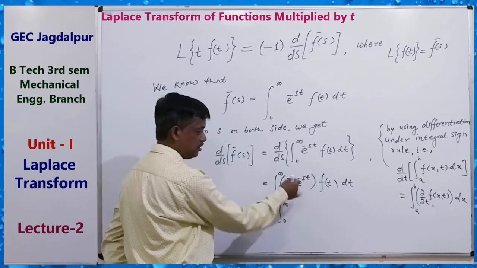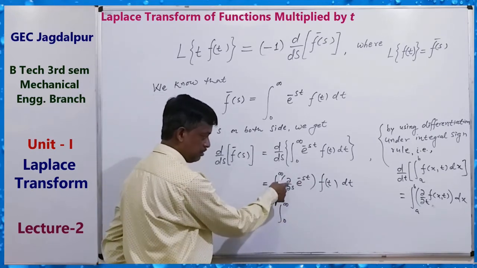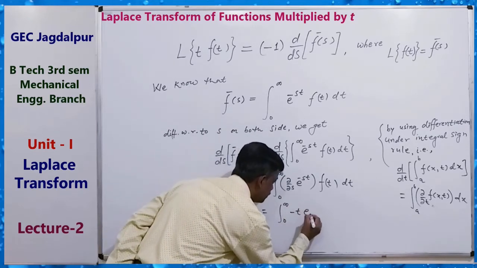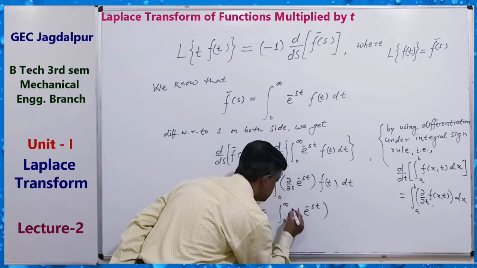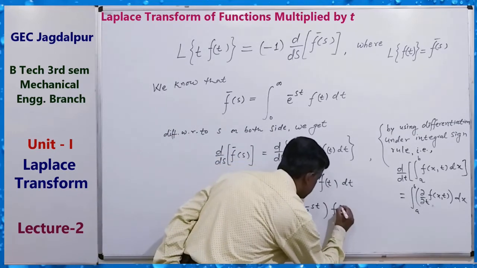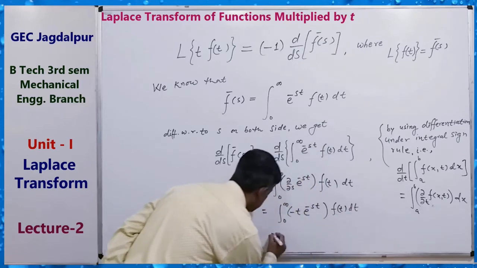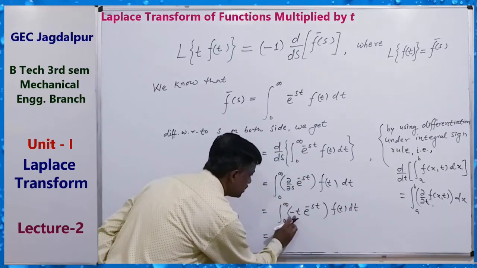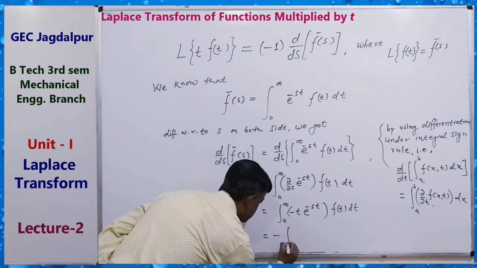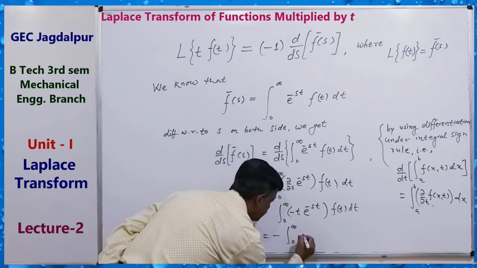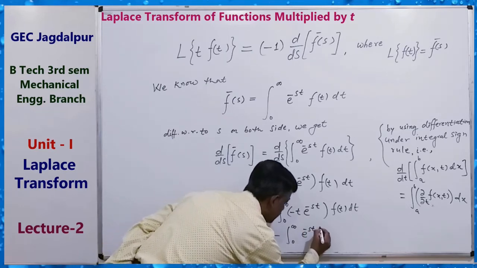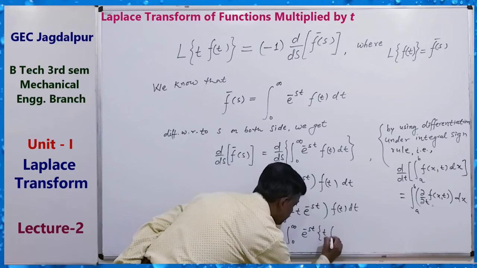So t will be constant for the partial derivative. So minus t e to the power minus st is the partial derivative, and f(t) dt. Now minus, outside, the integral from 0 to infinity of e to the power minus st and t f(t).